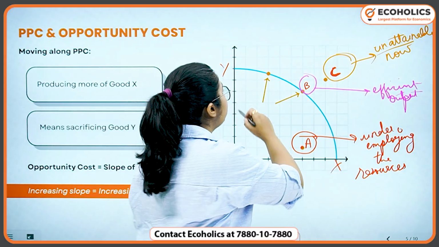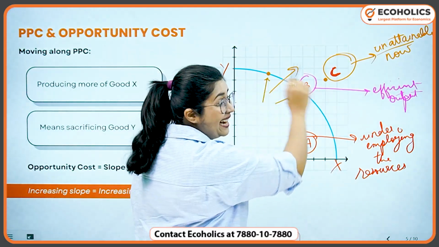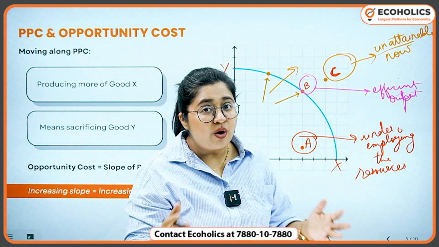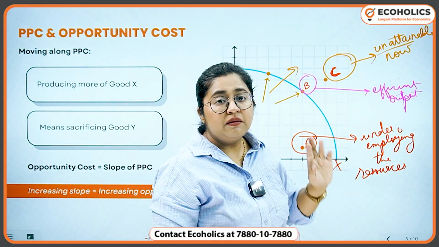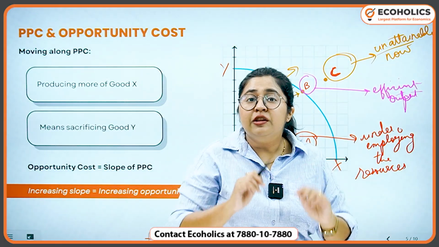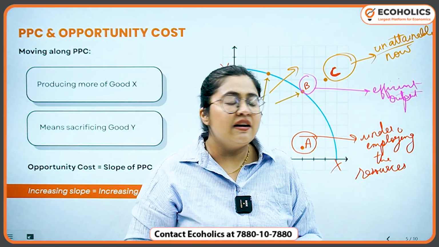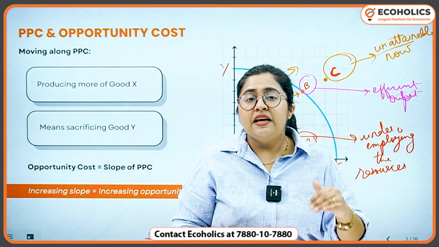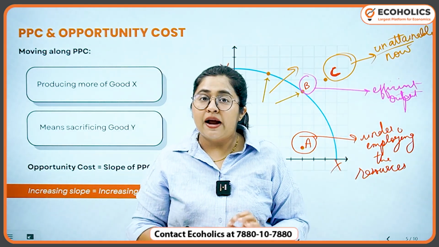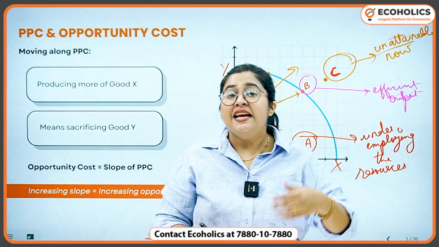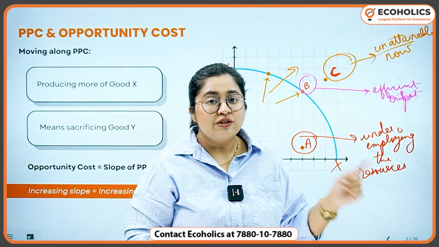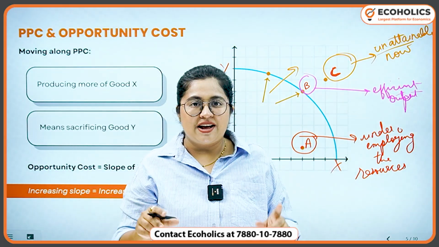There will be a shift of the curve towards the right hand side, and that shift would mean that now the point might come over the PPC. So which means that any point which is outside the PPC will be unattainable right now. But with the growth in the economy, it could be achieved later, right? So this is something that would complete your answer.